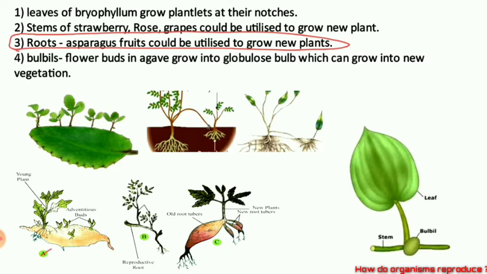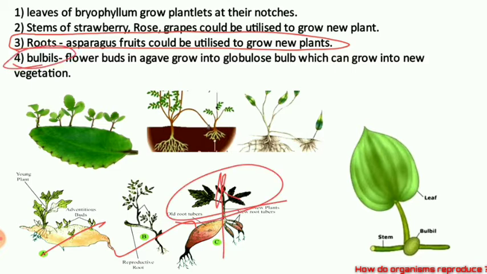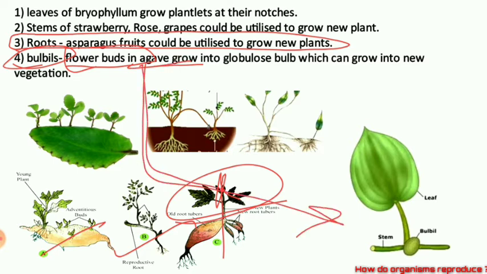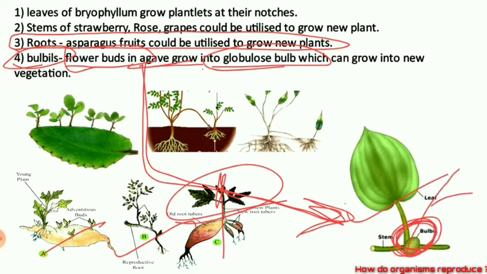Here you can see this is a root, and the root is growing into a new individual plant. Hope it is clear. Same way the bulbils. What are bulbils? Bulbils are flower buds, like in the agave plant. In the agave plant, wherever the globulose buds are there, a bulb grows. This is a bulbil. From here a new plant will emerge.